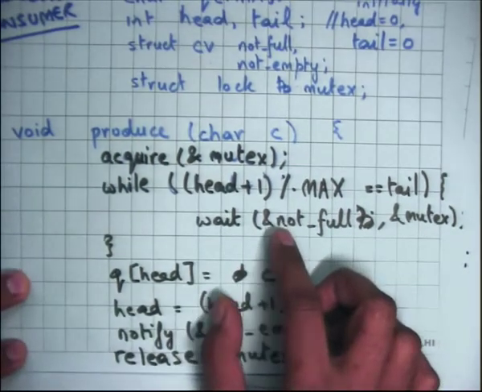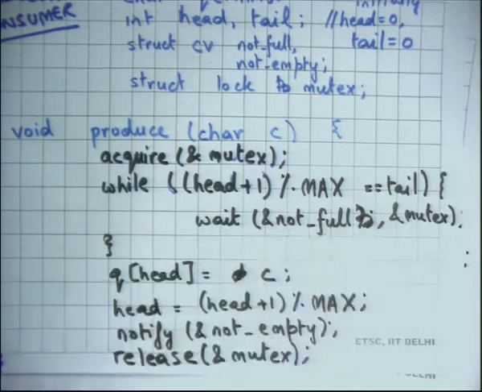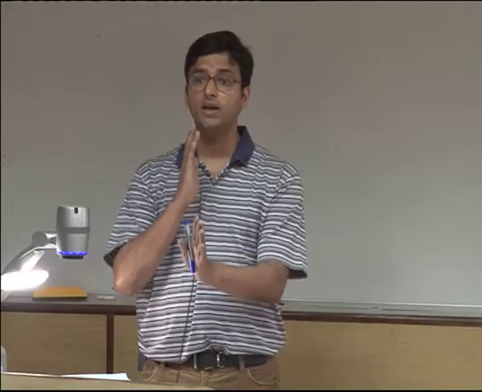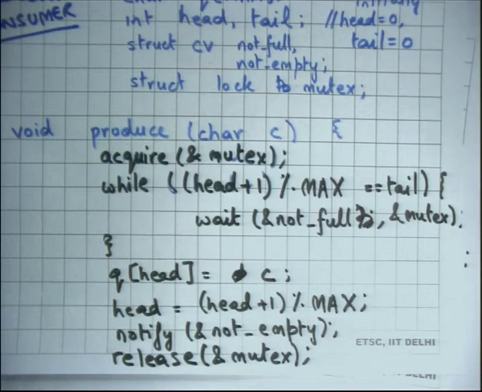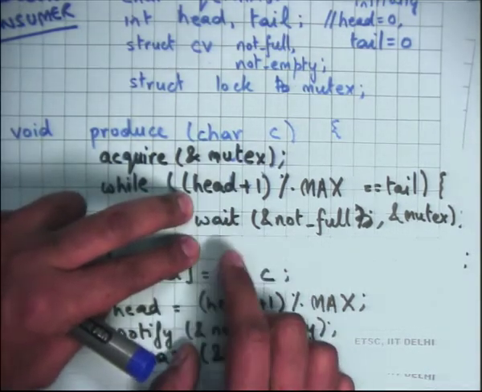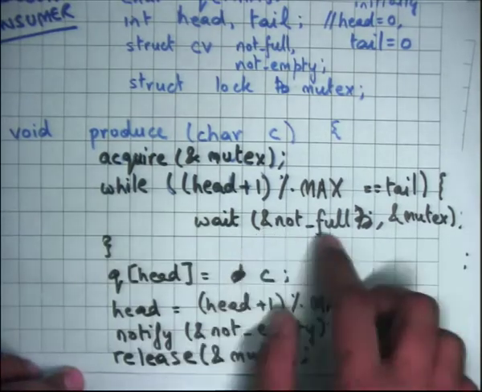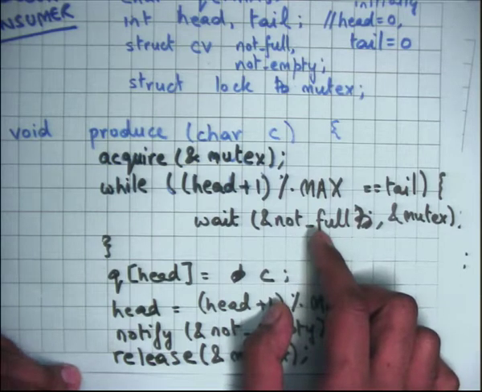And if it is full, then I should wait on this condition variable called not full, and the second argument to this wait is basically the mutex. And the semantics of the wait are basically that it will release the lock, or release the mutex, just before going to sleep in an atomic fashion, and after it gets woken up, the first thing it will do is try to reacquire the lock, right? So basically the idea is that it will release the lock before sleeping, and it will reacquire the lock after it wakes up, right? And the condition variable it's waiting on really is called not full, right?